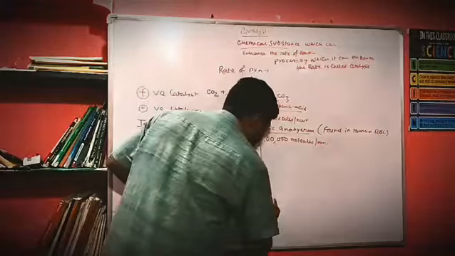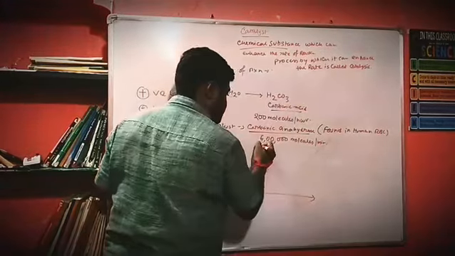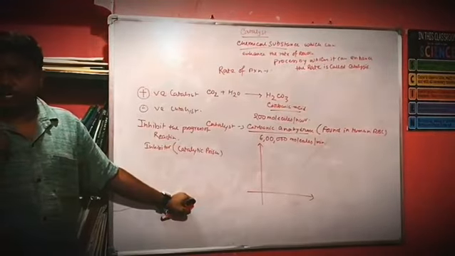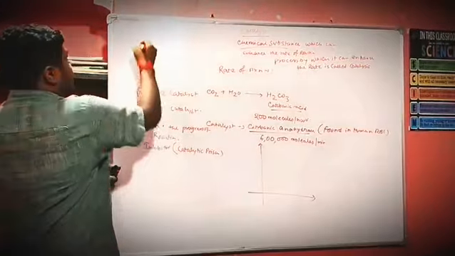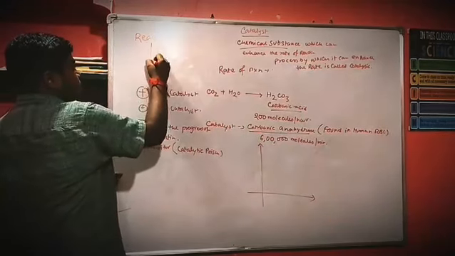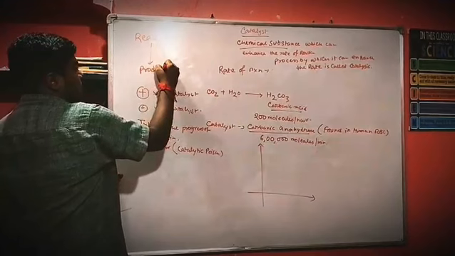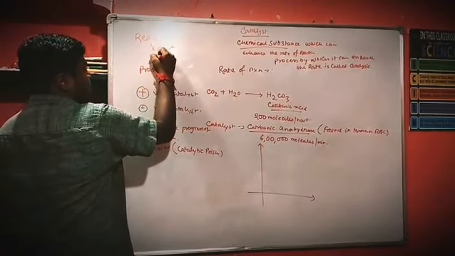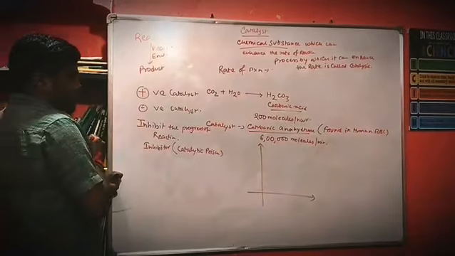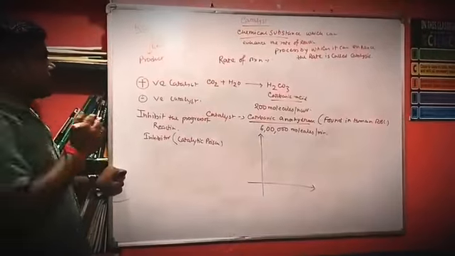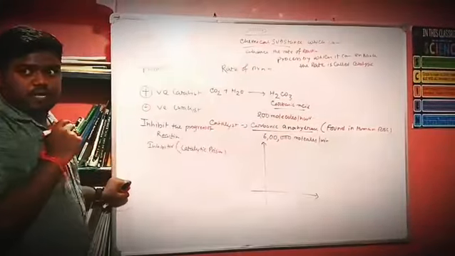Here we obtain a graph. Every molecule has its specific energy. If we see a chemical equation, there is reactant, there is product, and there is reaction environment. The reactant has some specific energy and the product has some specific energy.